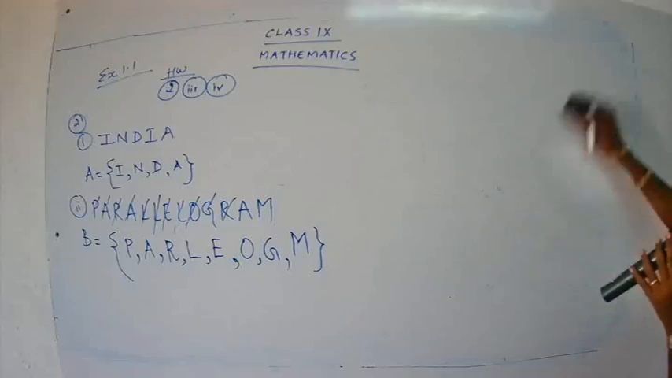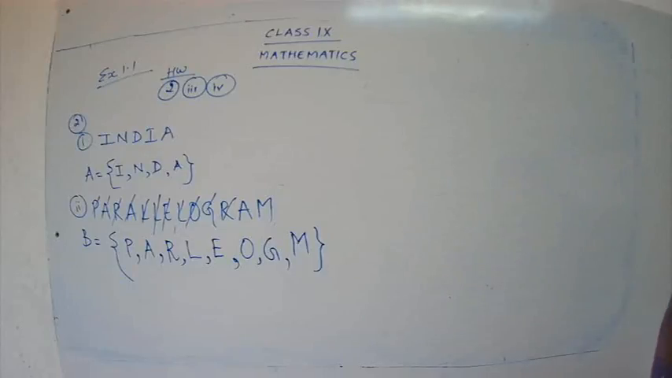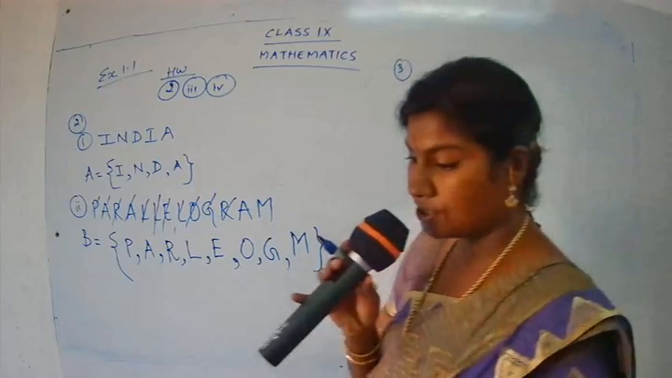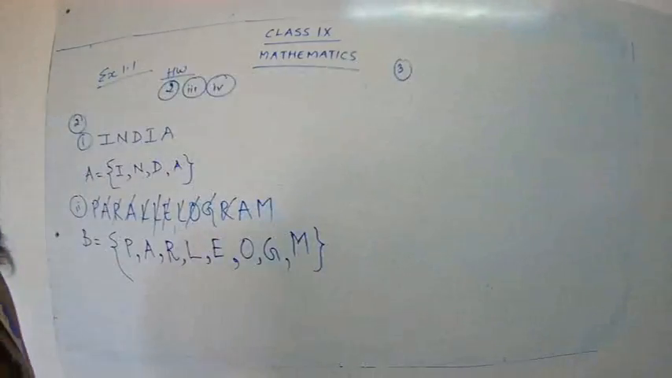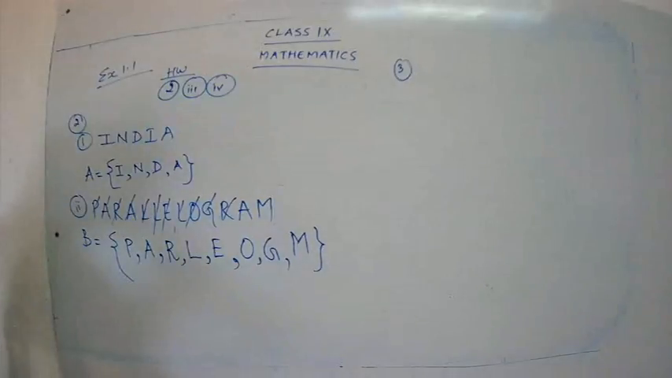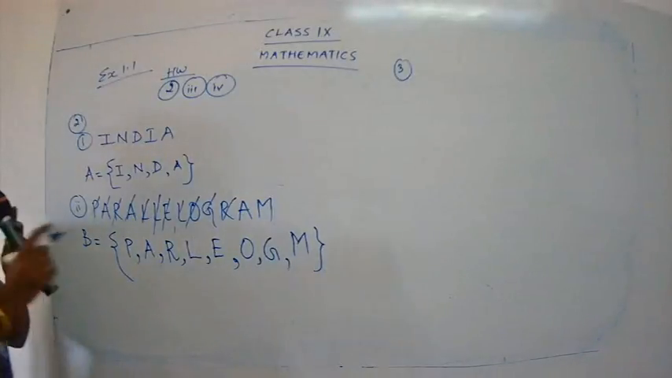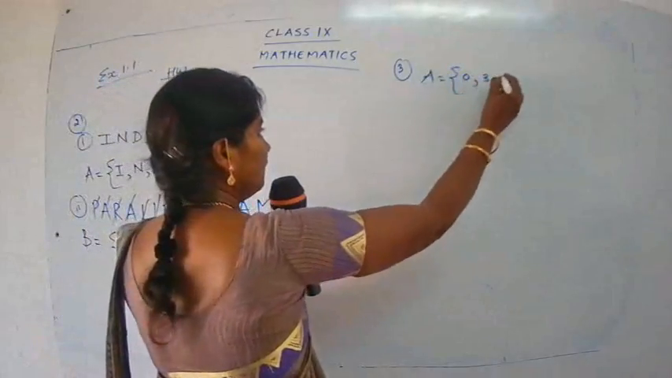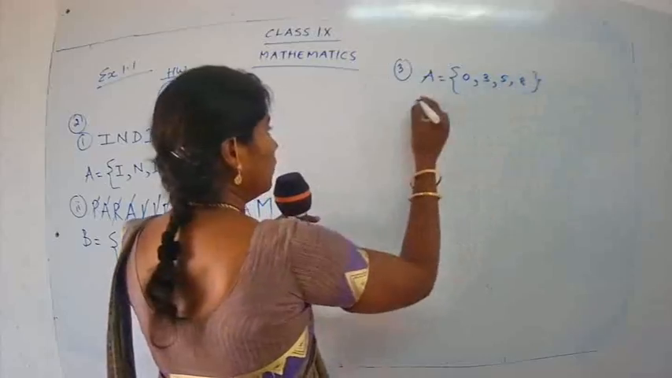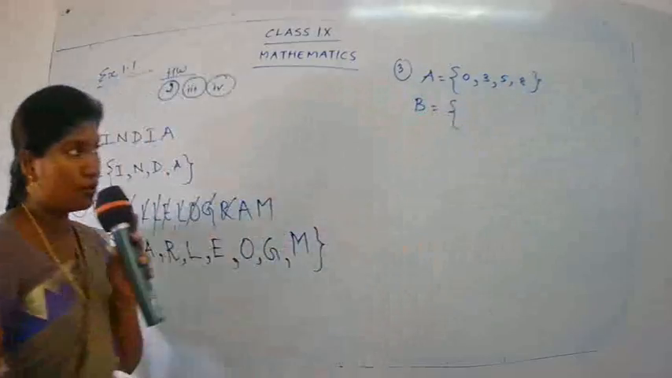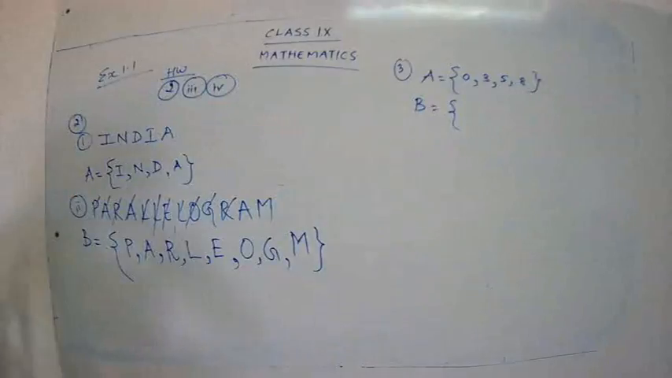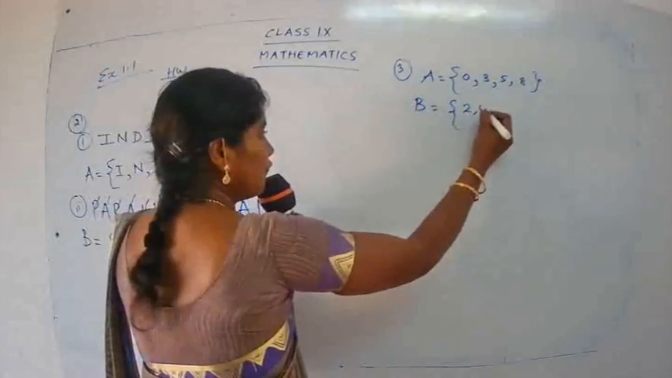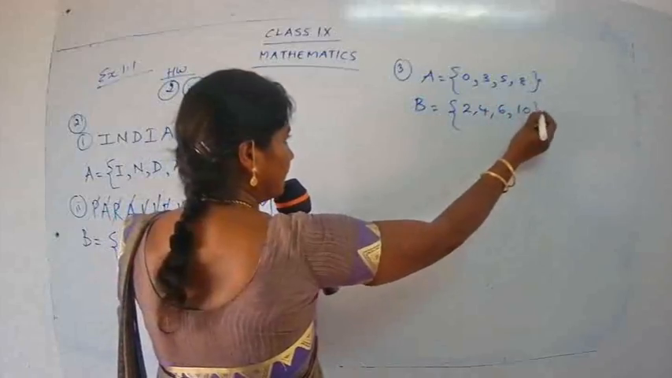Okay, have you taken down the question, children? Okay, good. Now let's continue with sum number 3. Let's start. What's the question given? What is the set A given? A is equal to 0, 3, 5, 8. Good. What is B given to you? This is the question, so no need to write this. I am just writing the question because already you have written the question. So 2, 4, 6, 10.